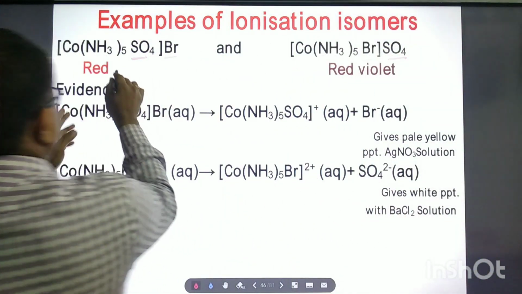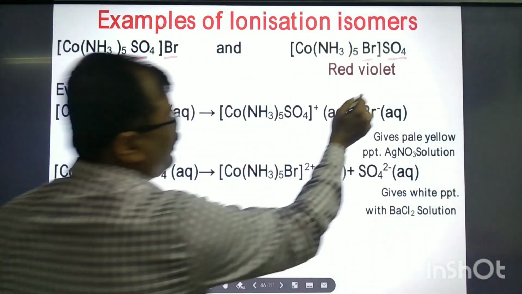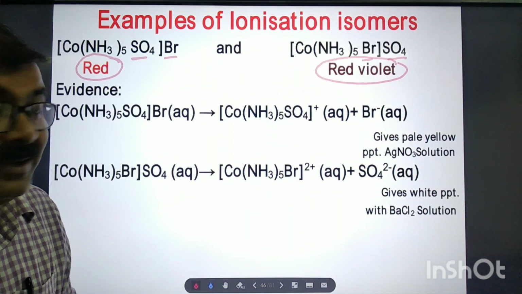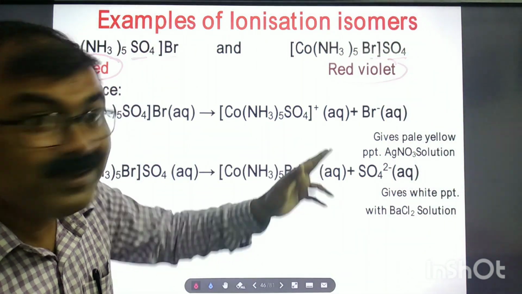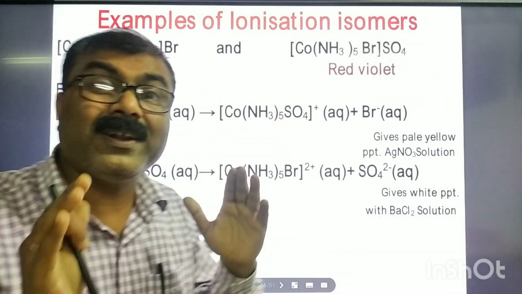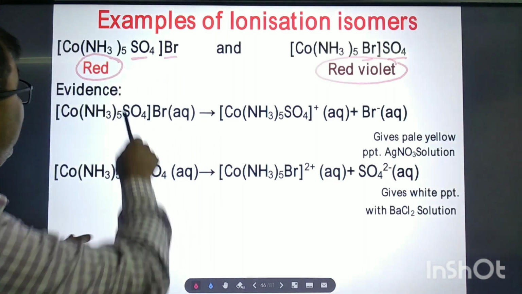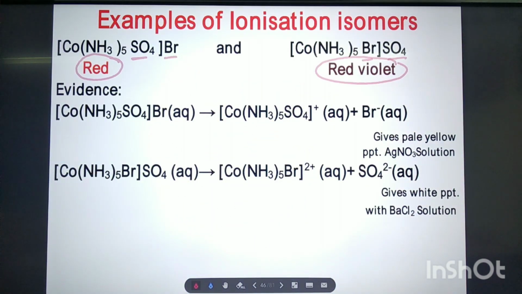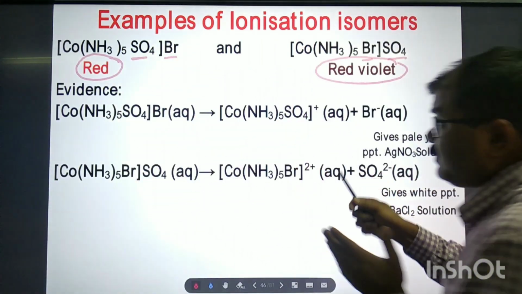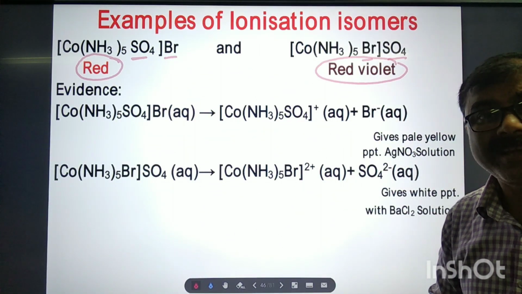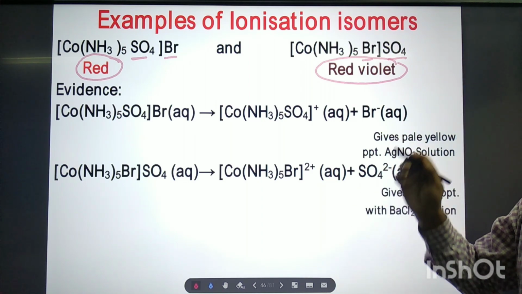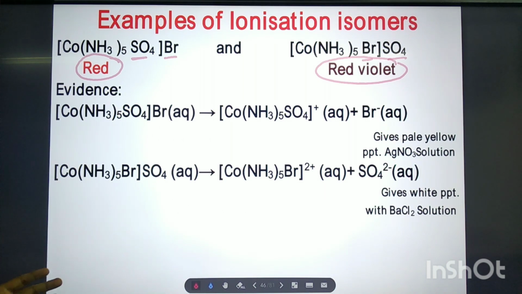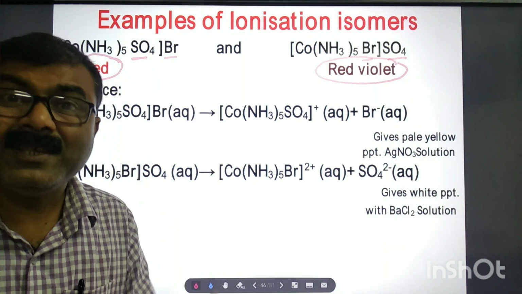Their properties are different. Taking physical properties: same molecular formula, different properties, due to different structures, due to different connectivity. Here this is red, this is red violet. So my dear students, why do ionization isomers arise? Ionization isomers mainly arise due to the different ions in solution.